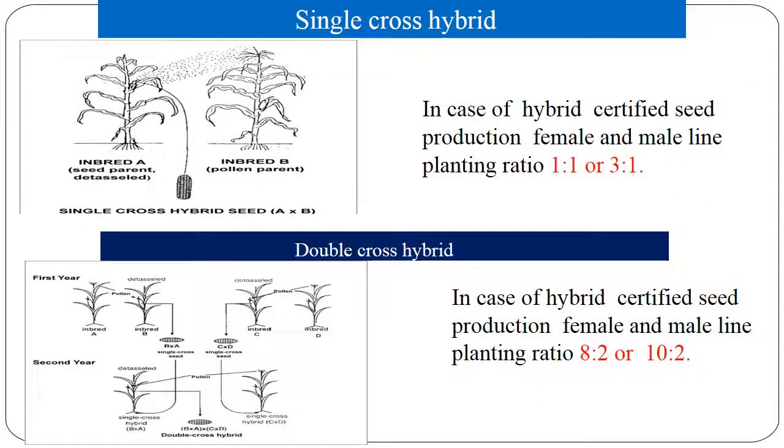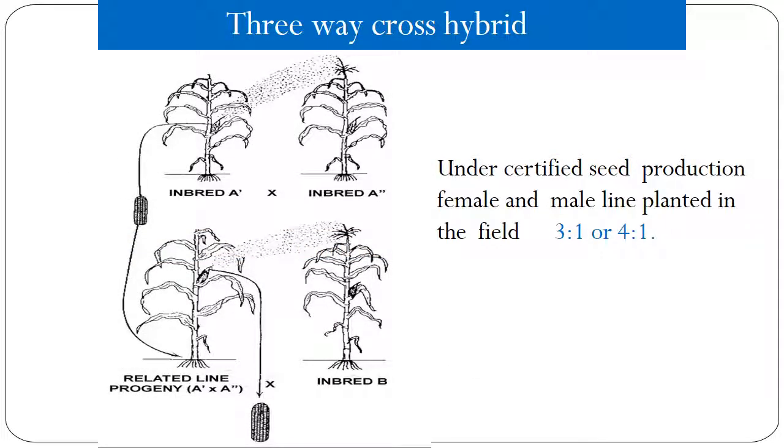Coming to single cross hybrids, the ratio of female to male planting is 1:1 or 3:1. In double cross hybrids, the female to male ratio ranges from 8:2 or 10:2. In three-way cross, the female to male ratio is 3:1 or 4:1.